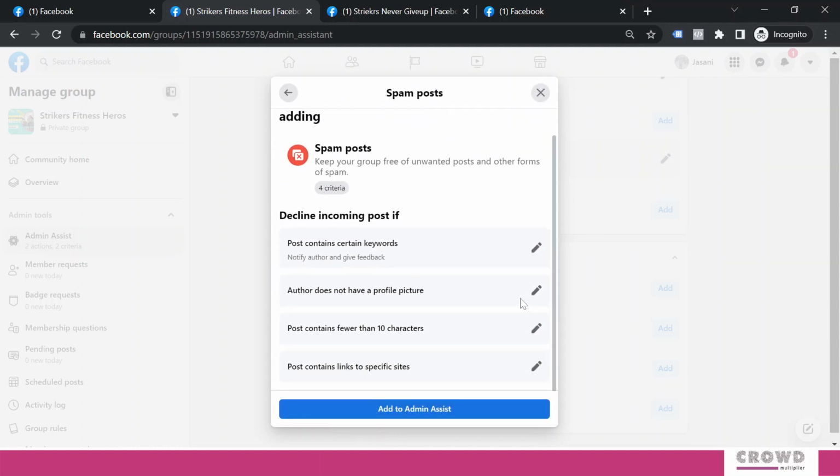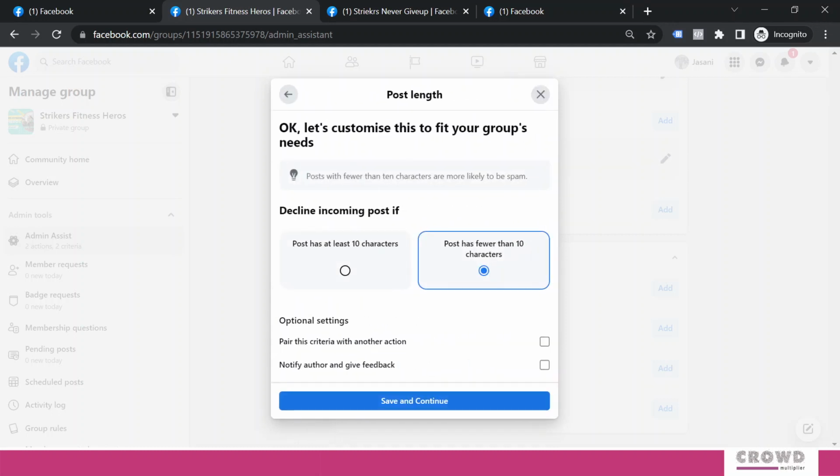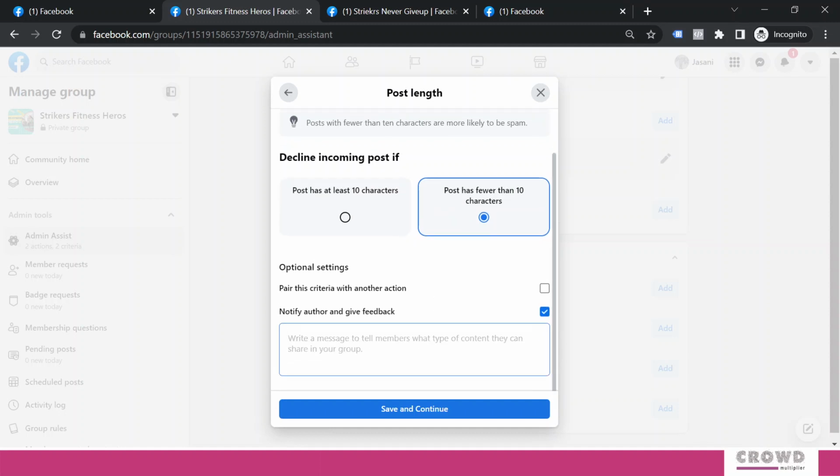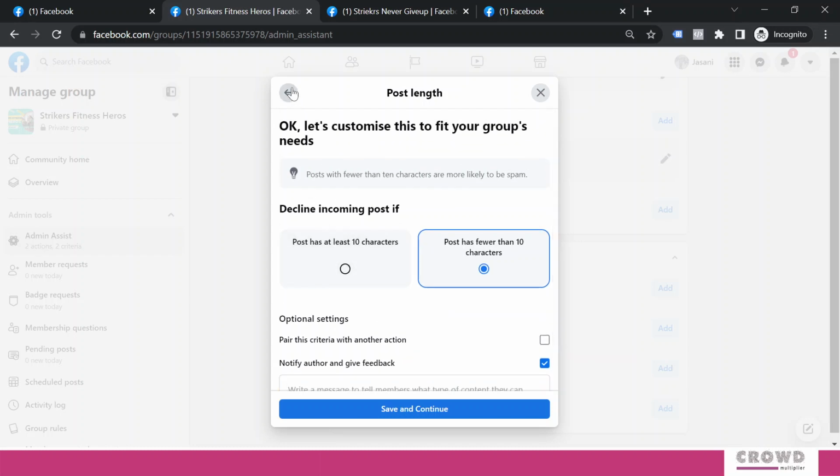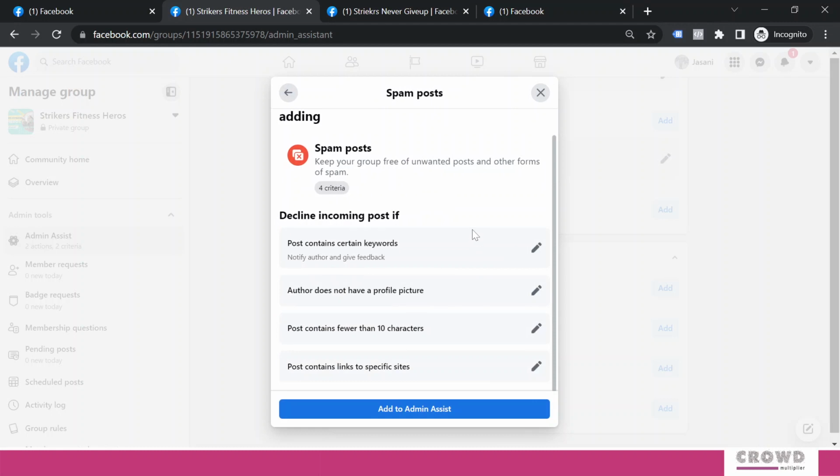There are other things. Author does not have a profile picture, which we had already seen. Post contains fewer than 10 characters. Let's say somebody is posting only hi. In that scenario, you don't want to allow that kind of post. Then you can select from here, post has at least 10 characters or post has fewer than 10 characters. Whatever you feel comfortable with, you can select, and over here you can mention like your post was less than 10 characters, that has been declined. This way the author will have a clear idea why their post has been rejected.